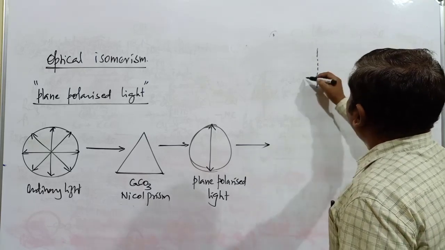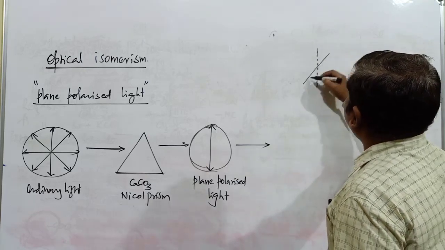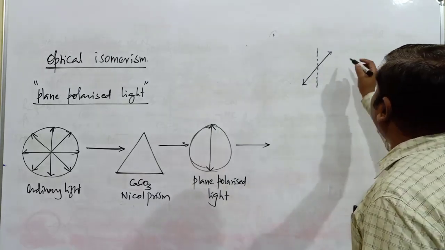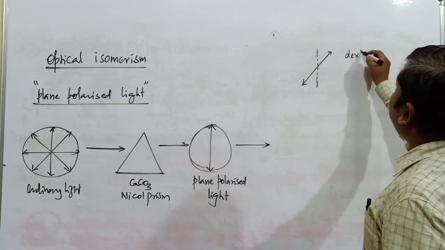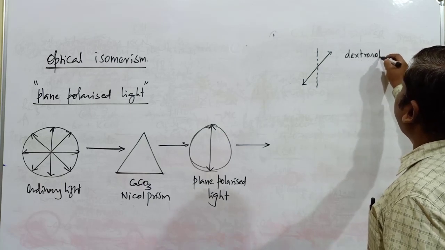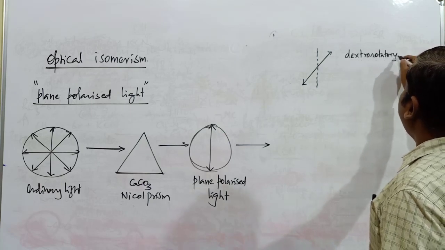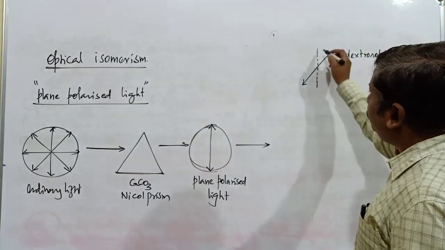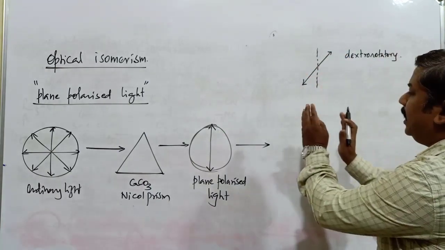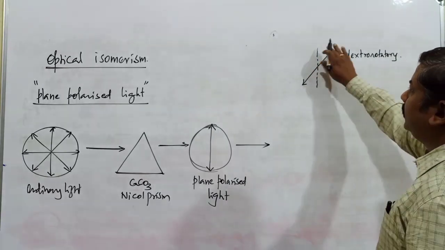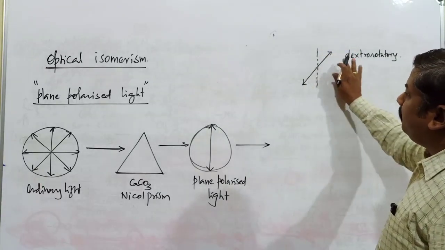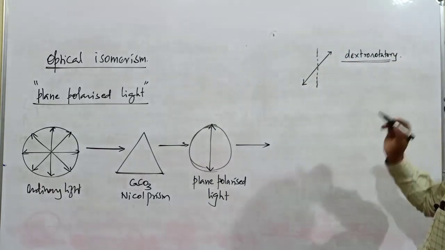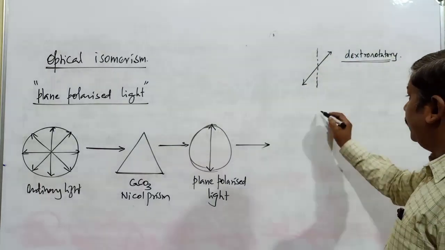If that plane polarized light is going to be propagating in the clockwise direction, the compound is commonly called a dextrorotatory compound. If the plane polarized light is oscillating towards the right side, or moving towards the clockwise direction, the compound is called dextrorotatory.